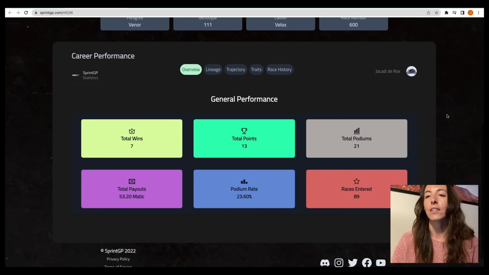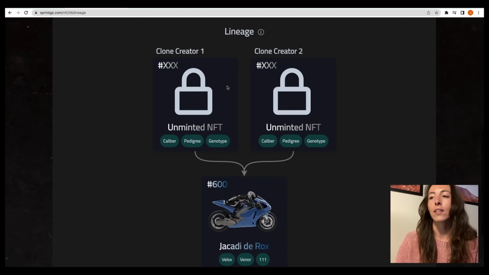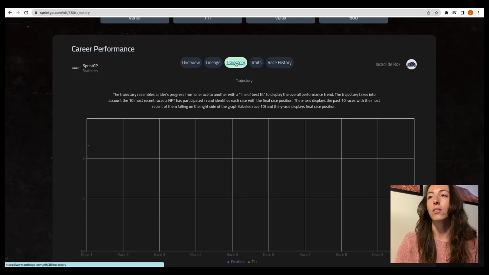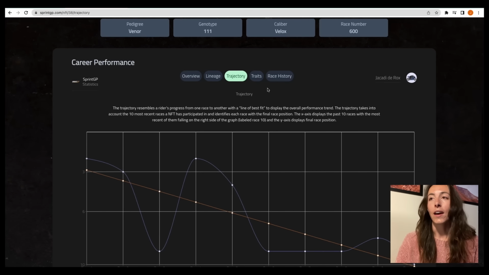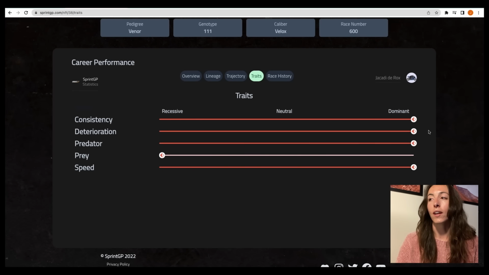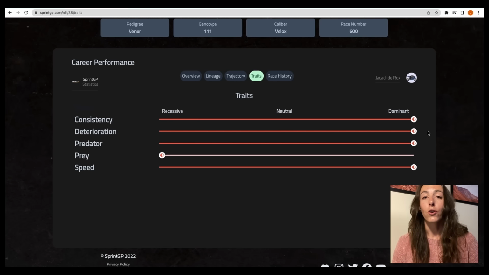And not only does it tell you a little bit more about your general performance, which we don't need to look at the podium right here, but it gives you a better idea of where the lineage came from, as well as your trajectory, which does affect your overall performance. You can also look at different traits so you can better understand maybe what race your NFT will succeed in, who you're going against.